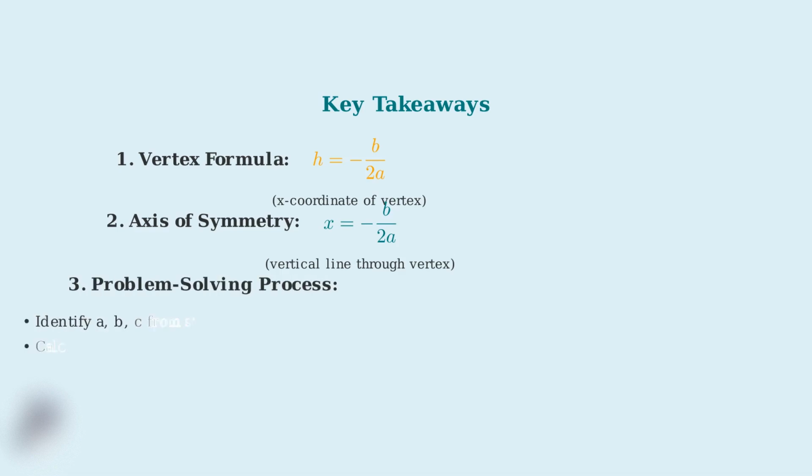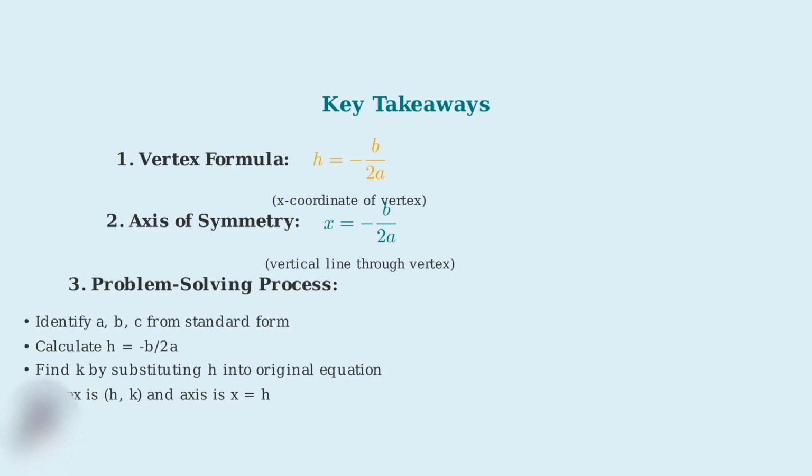Third, the systematic approach to solving problems. Always start by identifying your coefficients a, b, and c. Then calculate h using our formula. Substitute h back to find k. Finally, you have your vertex coordinates and axis of symmetry.